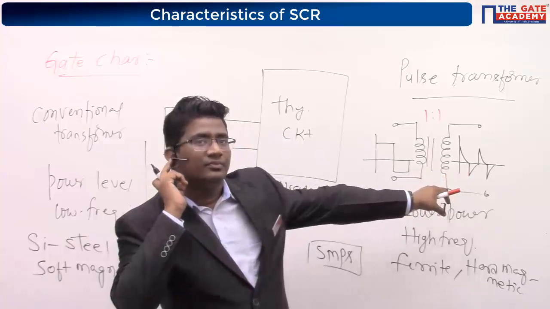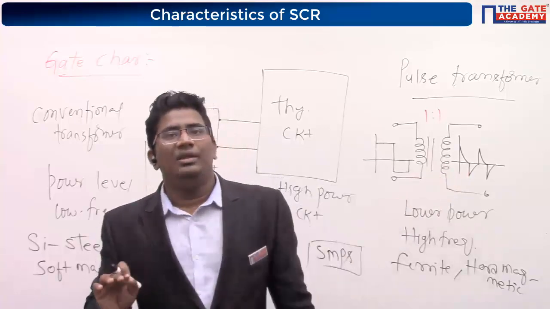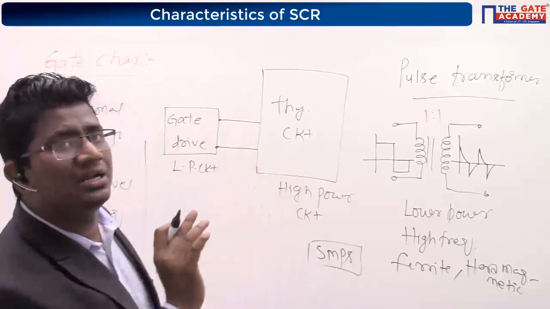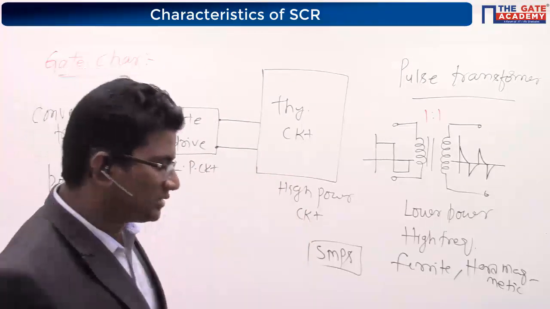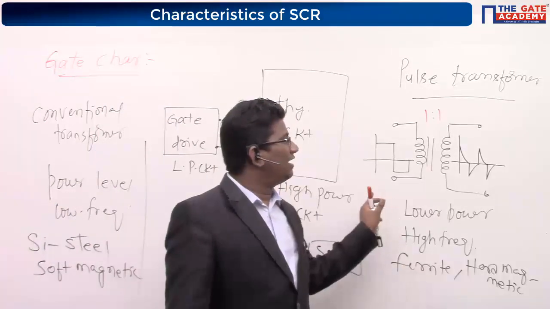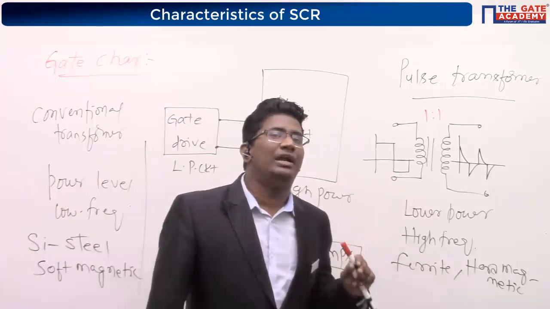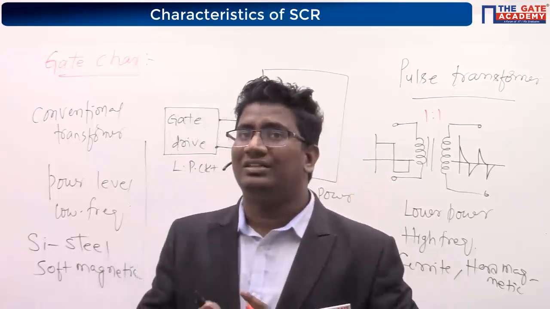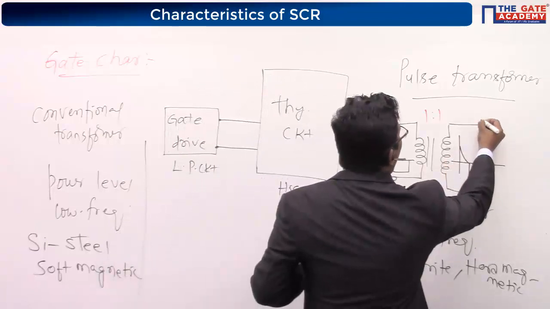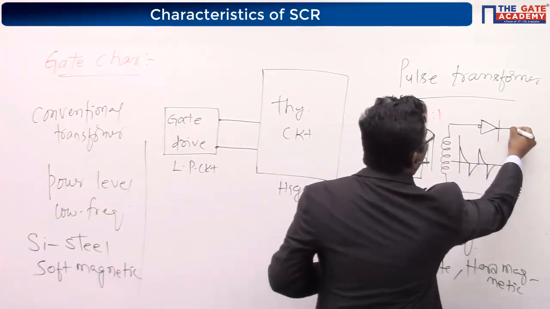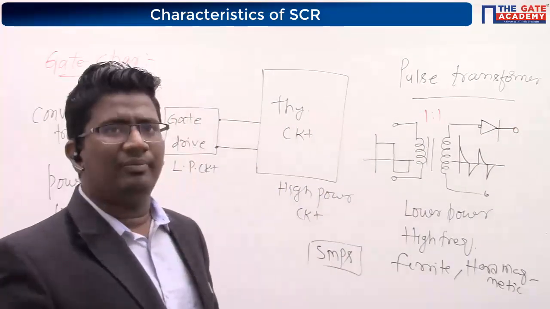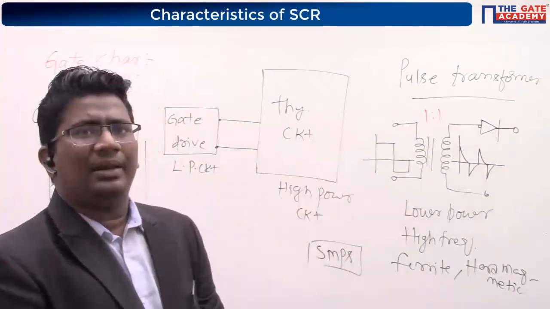Yes or not? So, you tell me what kind of mechanism I have to make at the secondary side to get only positive pulse. Tell me what kind of mechanism I have to choose outside. I have to get only positive pulse. I don't want to get a negative pulse. If I put a diode, what will happen? Not comparator. Tell me.